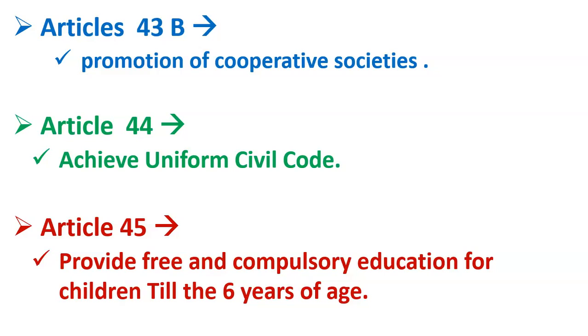Now what is the meaning of uniform civil code? So friends, I will give you one example so that you can understand it more clearly. What is the meaning of code here? Code means law. And uniform code means when that law is applied equally to every person, every community in India. So uniform code means uniform law, when that law is applied equally without any distinction, without any discrimination, to all the people, all the communities, all the religions in India.